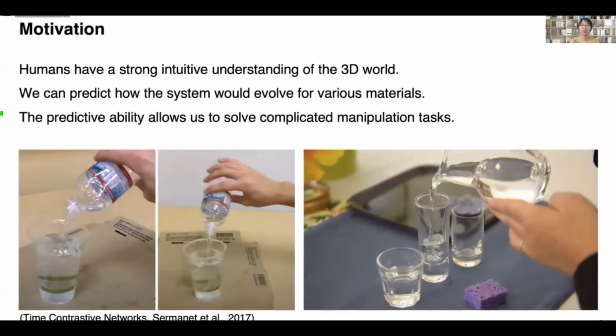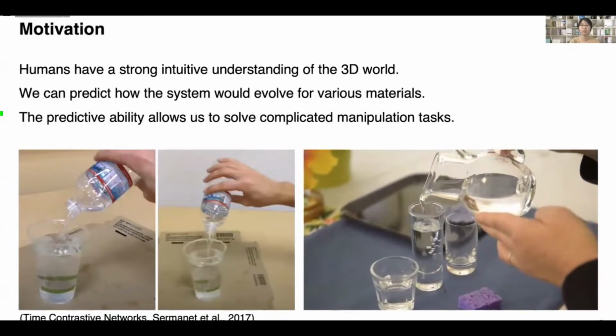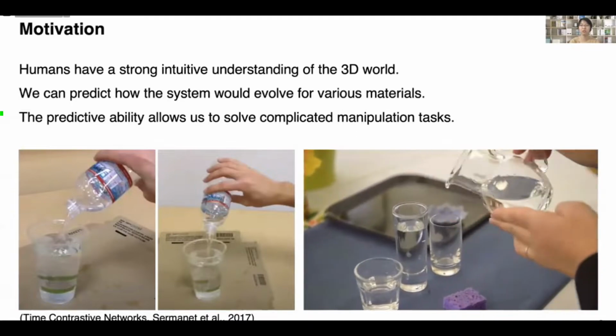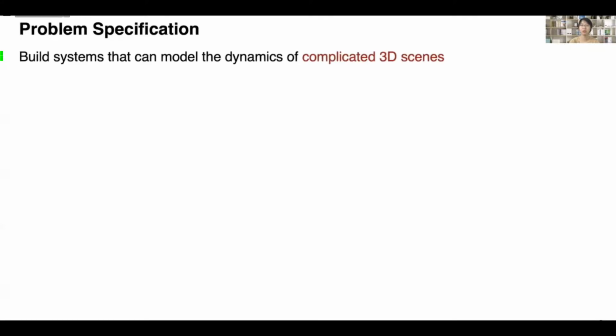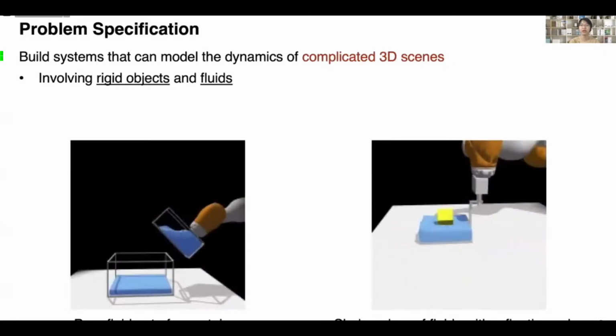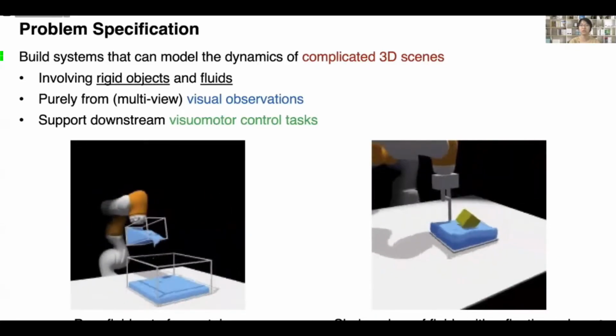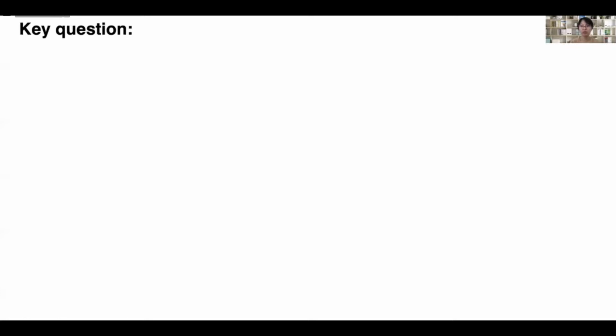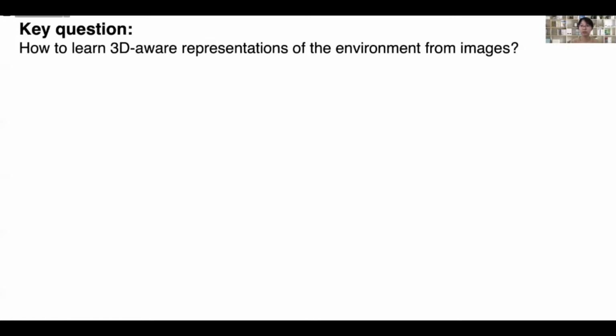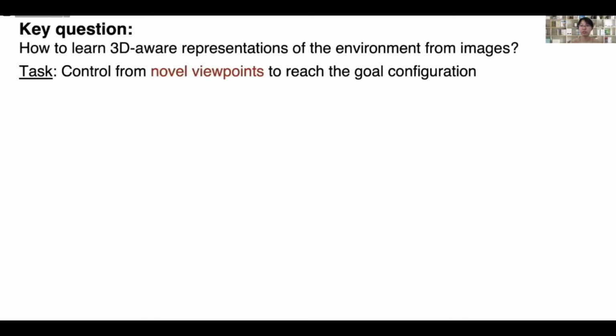These abilities of humans are adaptable in a wide range of environments and go far beyond the reach of the current robots. In this work, we aim to build systems that can model the dynamics of complicated 3D things that might involve both rigid objects and fluids. We aim at learning the dynamics model purely from visual observations to support downstream visual motor control tasks. A key question to ask is how to learn 3D-aware representation of the environment from images. A good 3D-aware representation should accurately depict the underlying contents and allows us to perform control tasks from novel viewpoints.